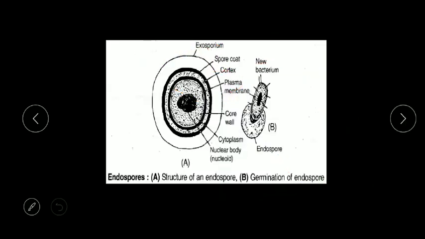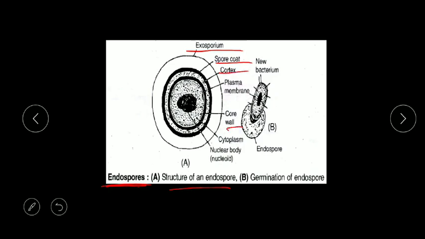Now when there is an unfavorable condition which is harmful to the bacteria, that type of bacteria will form endospore. Here you can see the structure of endospore where you can see several coatings. So what happens when there is an unfavorable condition outside? Bacteria will develop several layers over it.